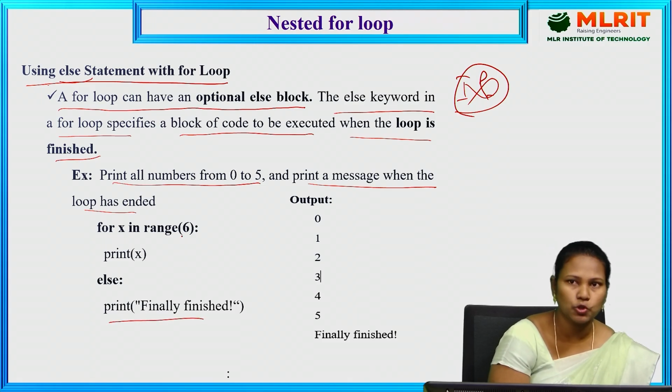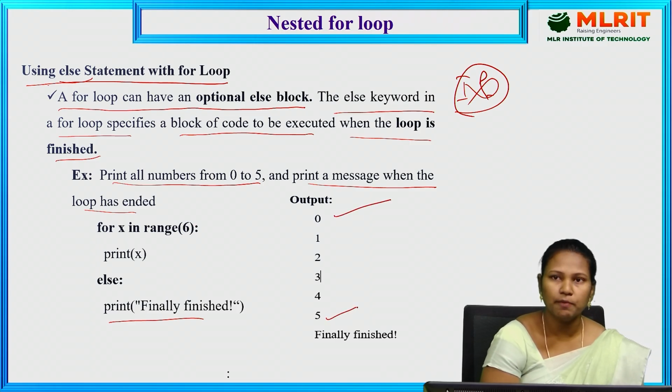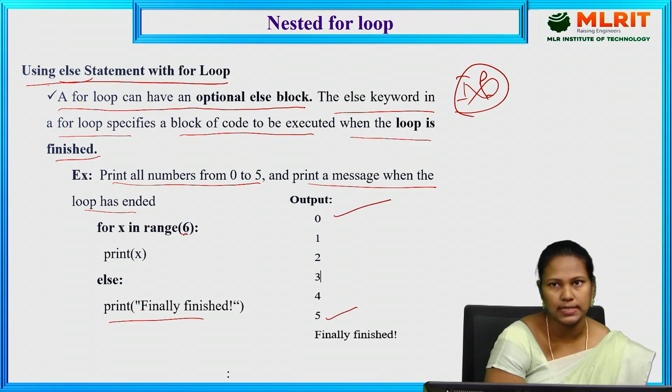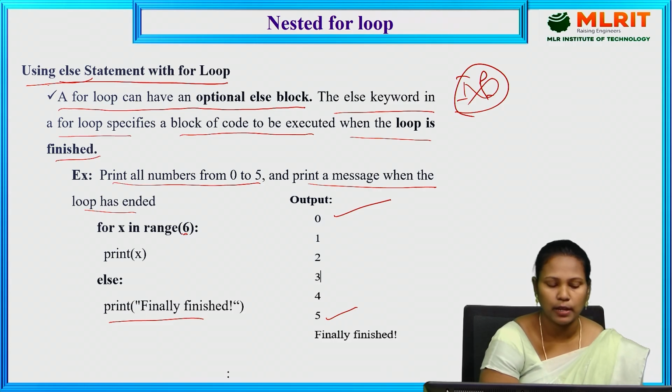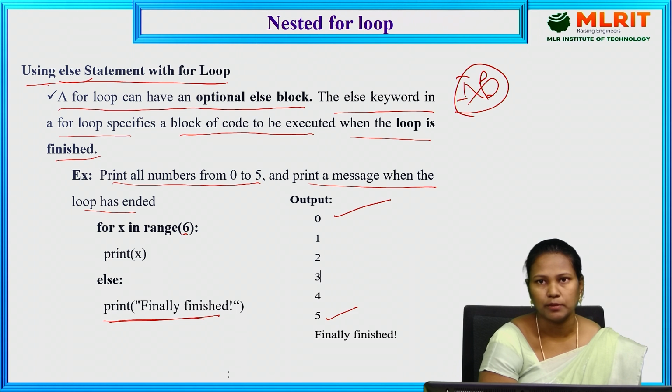So now, for x in range of 6. It starts from 0 and ends at 5, because the stop size is 6. Up to 5 it will print the values, and after it comes out of the loop, it prints "finally finished".